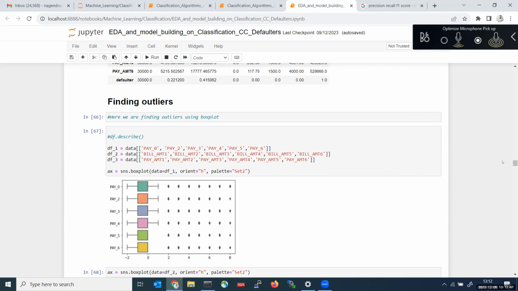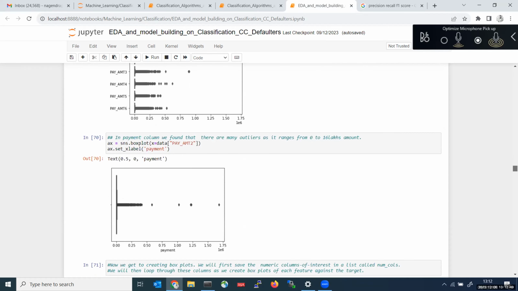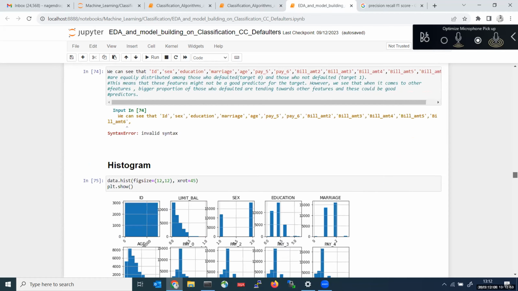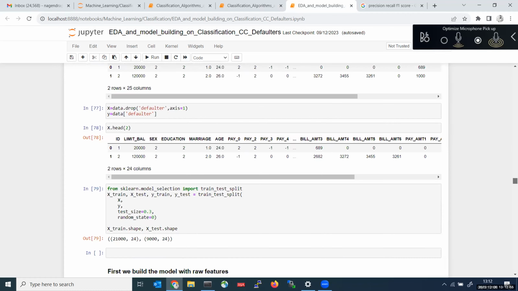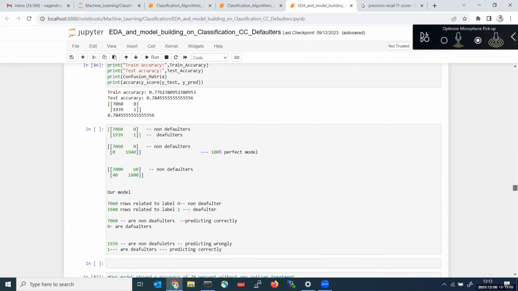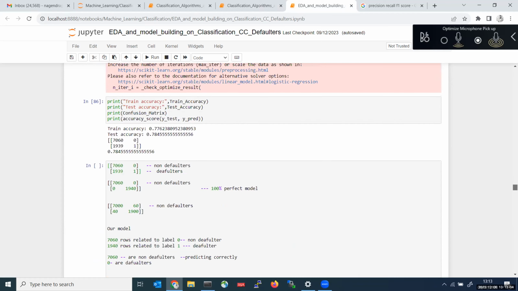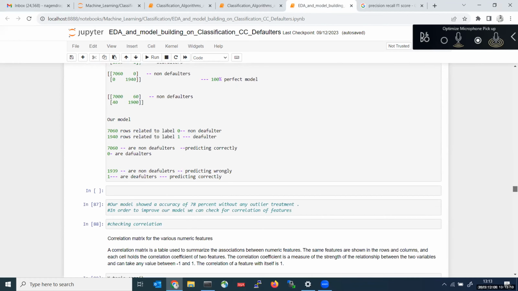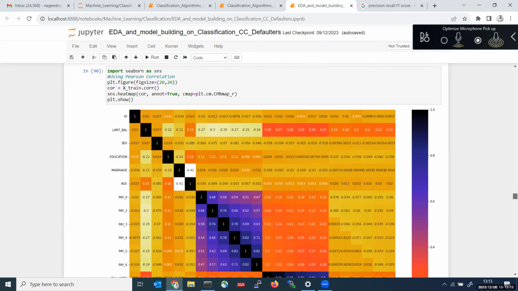I did the histograms, divided my data into X and Y, and built the logistic regression algorithm. Check it from your end. Check the accuracy, how your model is performing, and tell me whether the model is overfitting or underfitting.